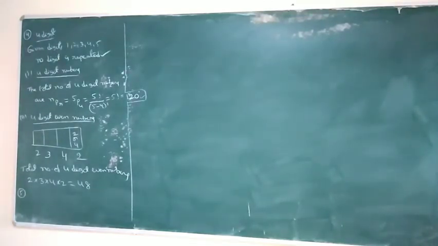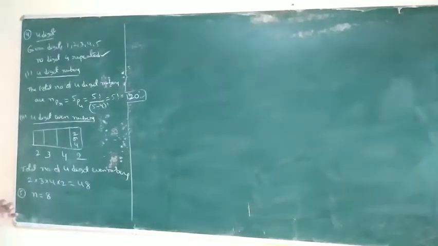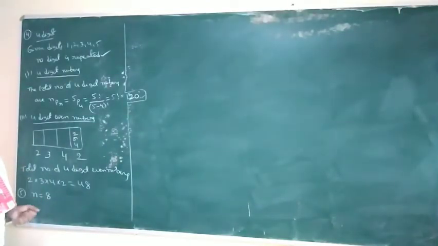From a committee of 8 persons, in how many ways can we choose a chairman and a vice chairman, assuming one person cannot hold more than one position? In the 8 committee members, we have to select one chairman and one vice chairman.